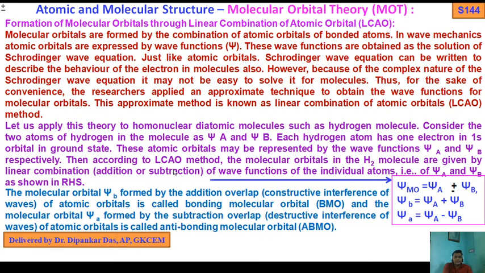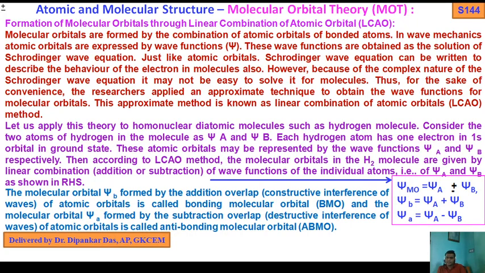Then according to the LCAO method, the molecular orbitals in the H2 molecule are given by linear combination, addition or subtraction, of the wave functions of the individual atoms, that is psi A and psi B. As you know, psi is a wave function, so psi MO, with MO as subscript, equals psi A plus or minus psi B. If you add psi A plus psi B, then you get the bonding MO.